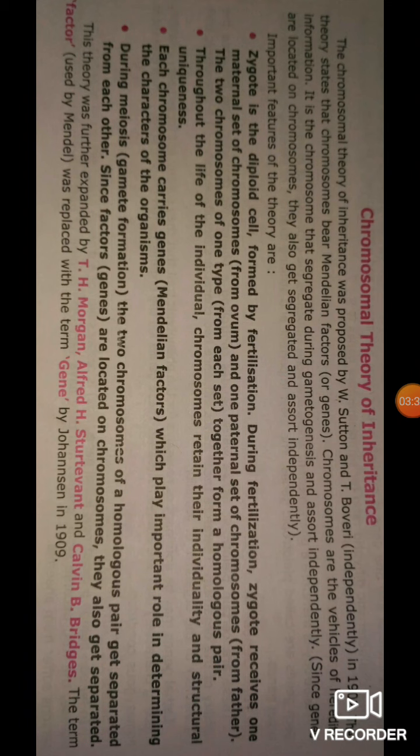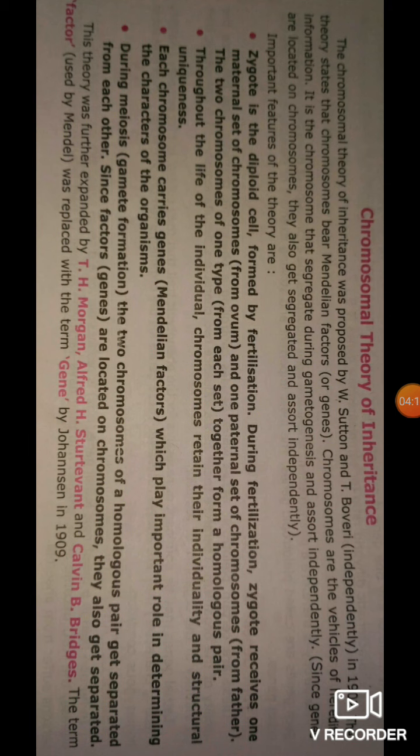The chromosomal theory of inheritance was given by Sutton and Boveri in 1902. This theory states that chromosomes bear Mendelian factors or genes. Chromosomes are the vehicle of hereditary information. Chromosomes segregate during gametogenesis and assort independently. Since genes are located on chromosomes, they also get segregated and assort independently.